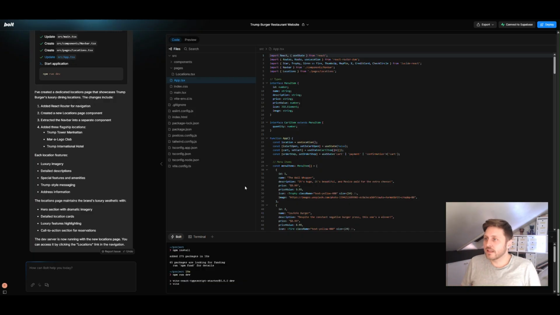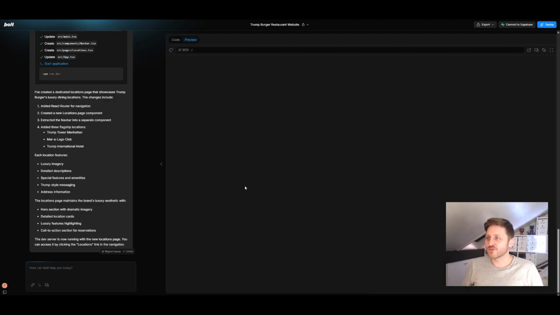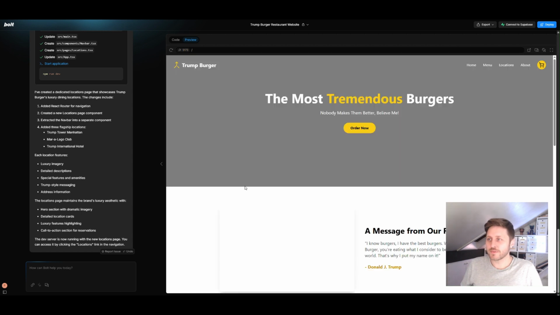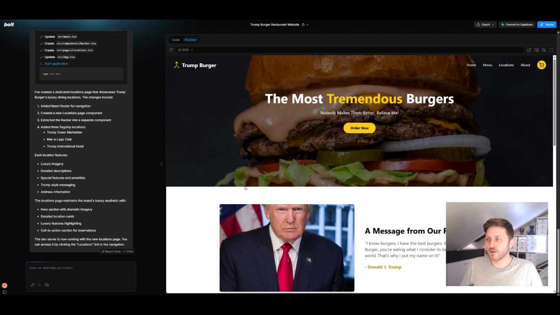Great, it's saying I've created a dedicated locations page that showcases Trump Burger luxury dining locations. This change includes adding a React router for navigation, creating a new locations page component, extracting the nav bar into a separate component. It's changed quite a bit then. Adding 3 flagship locations, Trump Tower Manhattan, Mar-a-Lago Club and Trump International Hotel.